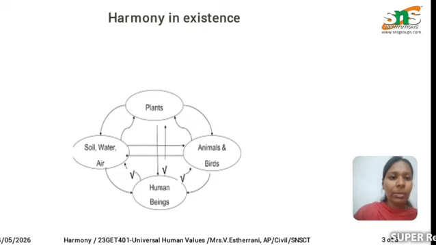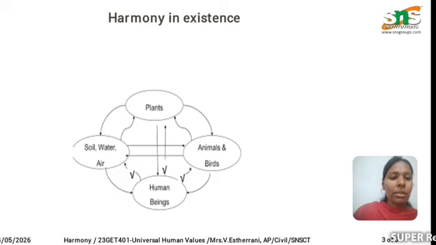This first one is plants, animals, human beings, soil, water, and air. These are called the environment. First one is the plants. Plants give us vegetables and cereals. It is very important for our life. It also gives us oxygen, so it is very important for our survival. So we are dependent on the plants.